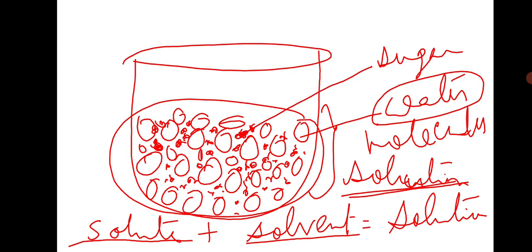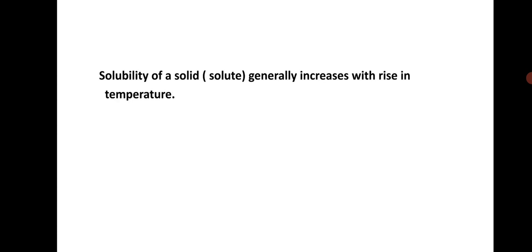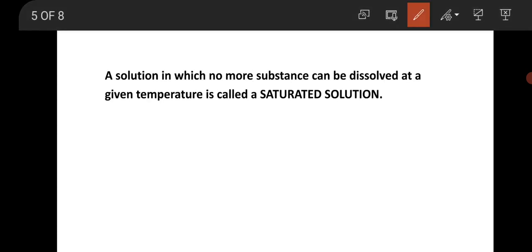Is it clear now? Now you see, a solution in which no more substance can be dissolved at a given temperature is called a saturated solution. That means in the solution no more solute can be dissolved, then it is called a saturated solution.